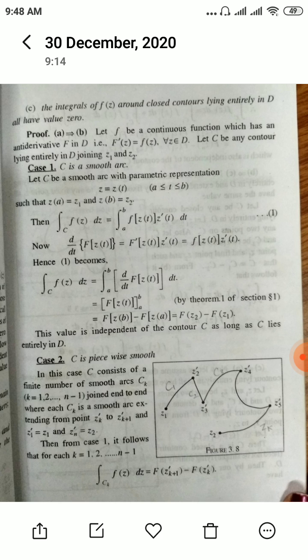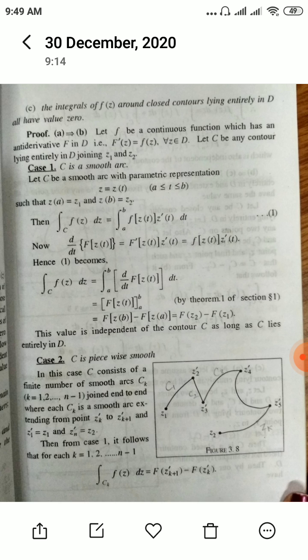So first let's prove A implies B. So you should assume A and you have to prove B. What does A say? A means small f of z has an antiderivative. Let's call it capital F of z. So let's assume that small f of z has an antiderivative. And we have to prove that it's independent of the path. That is, whichever two paths we go through, the value of the integral is the same. It only depends on the initial point and end point. That is what we have to prove.